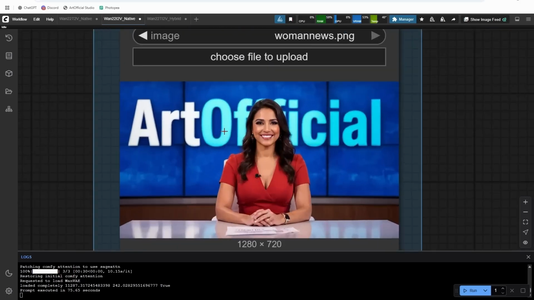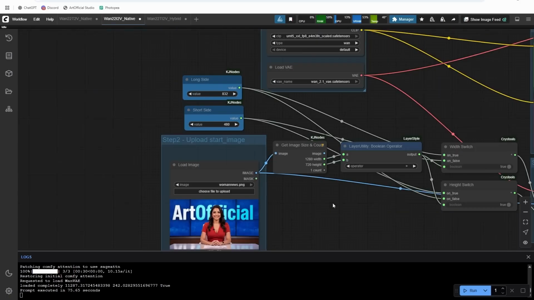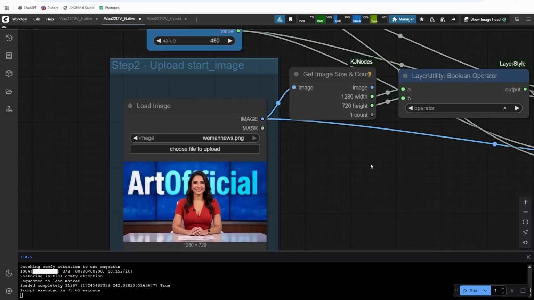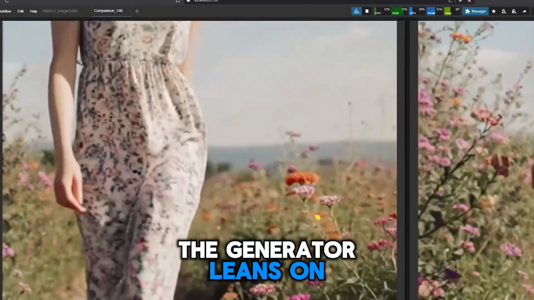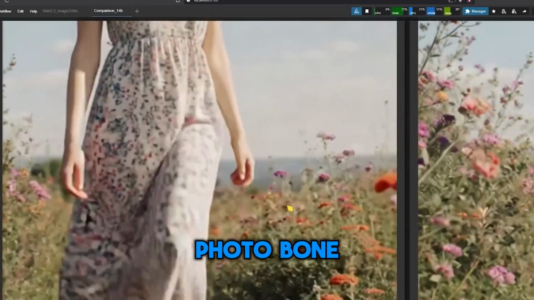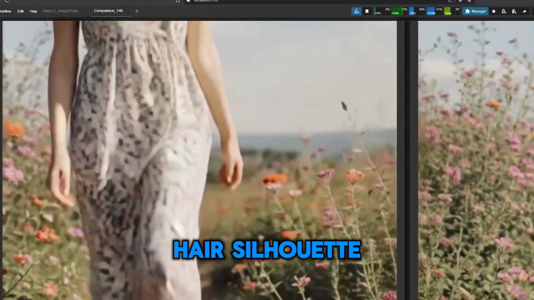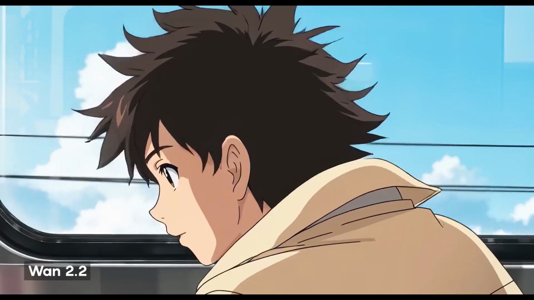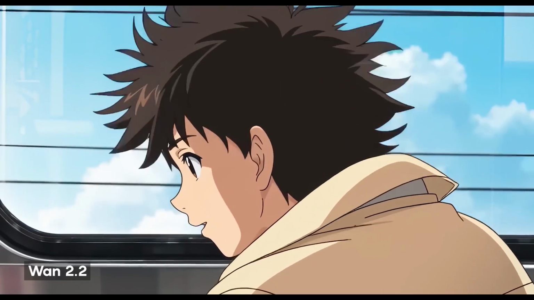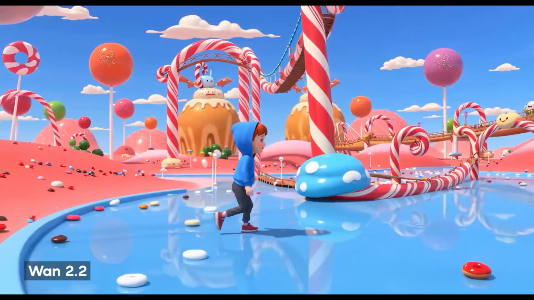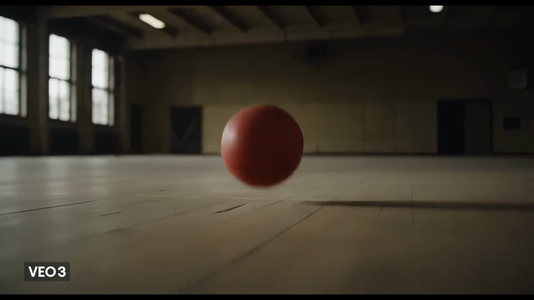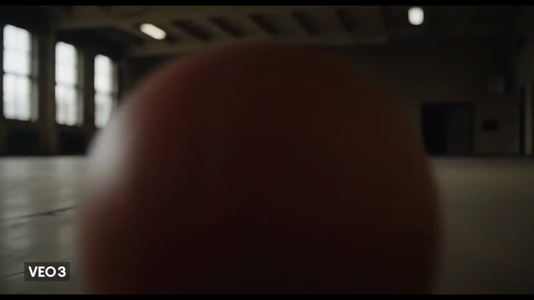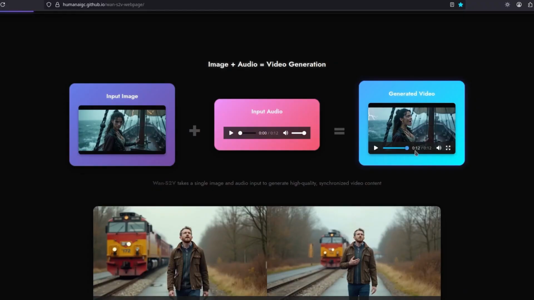Identity is the second promise. Faces are fragile. Shift a jawline or brow too far and viewers sense the swap. The generator leans on cues from the source photo: bone structure, hair silhouette, local lighting, and skin micro-contrast. The goal is not a mannequin. It is a believable you with an expressive range that does not melt into someone else. When viewers recognize the same face across episodes, trust compounds.